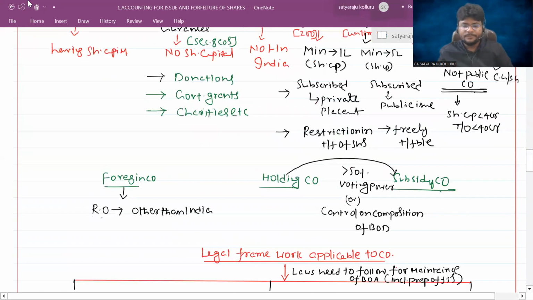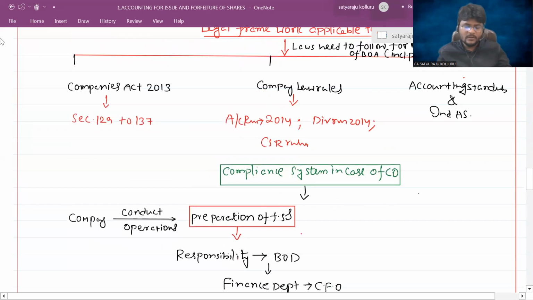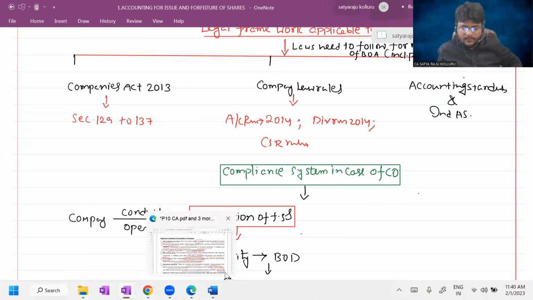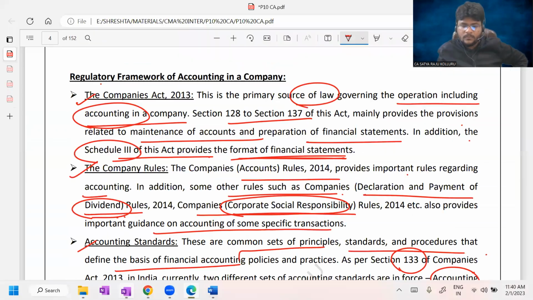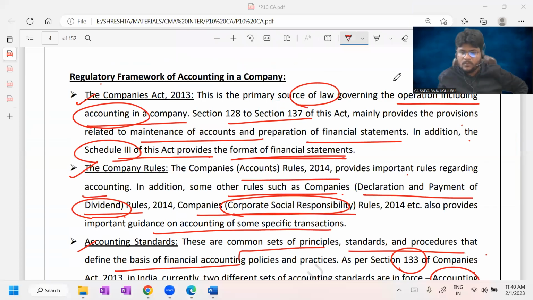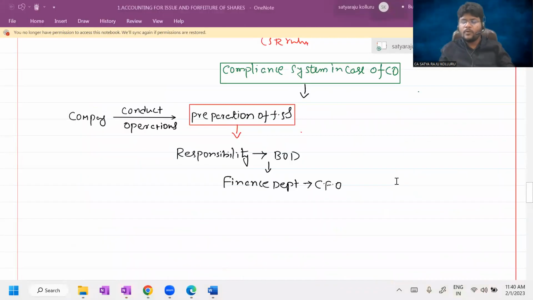Just a second, guys. There is some problem with OneNote, I think. If you check here, an empty paper is coming. Just a moment. I will close my OneNote. Again, I will open. Yeah, now it is coming properly.